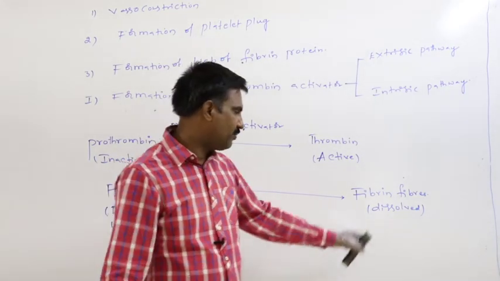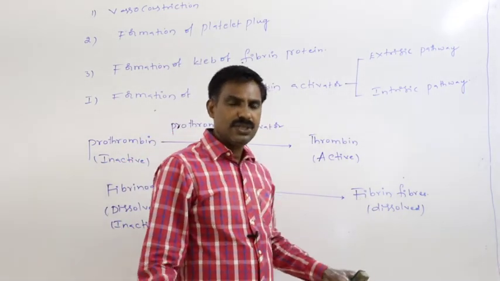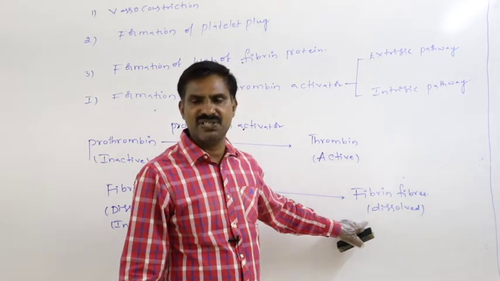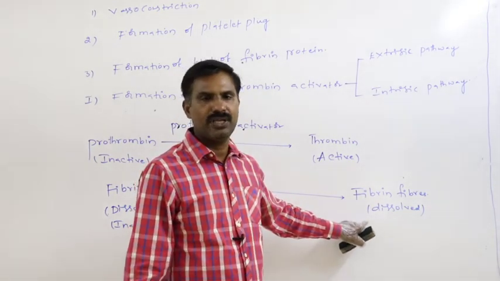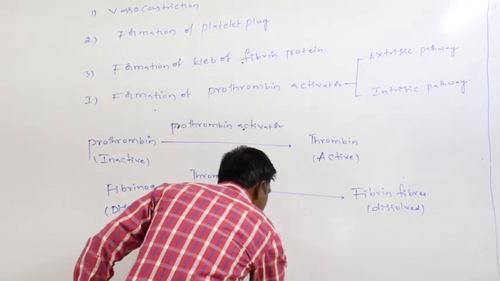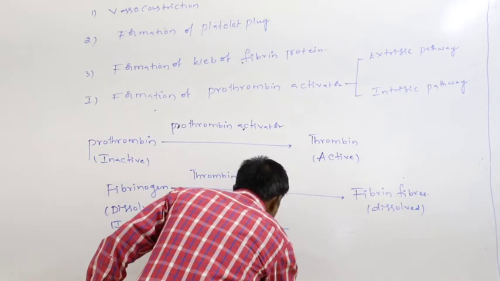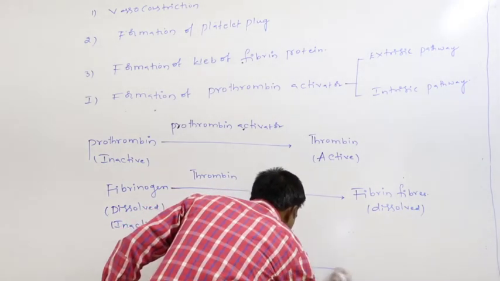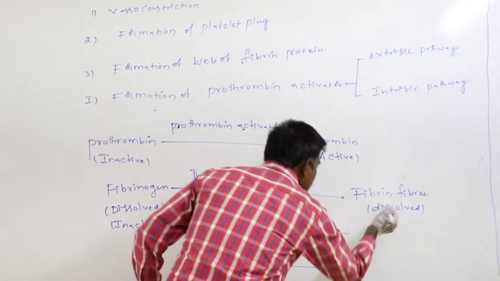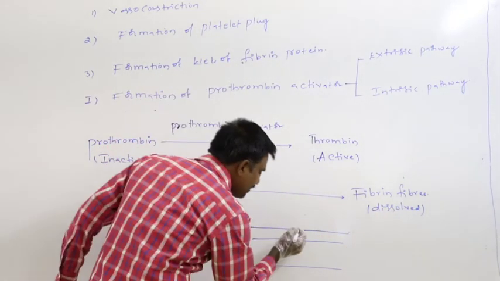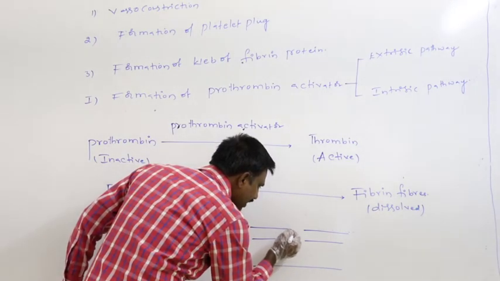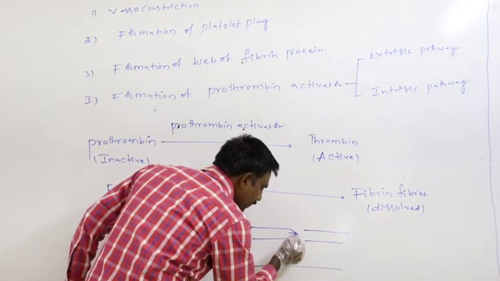So that only they are in dissolved state initially. Later, these fibrin fibers reach the damaged area of blood vessel.